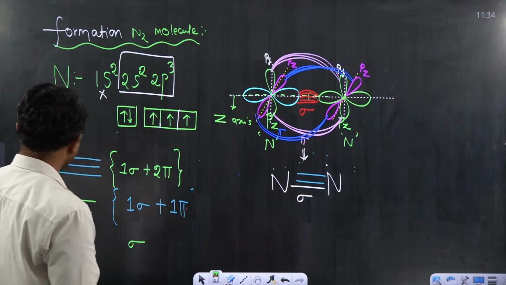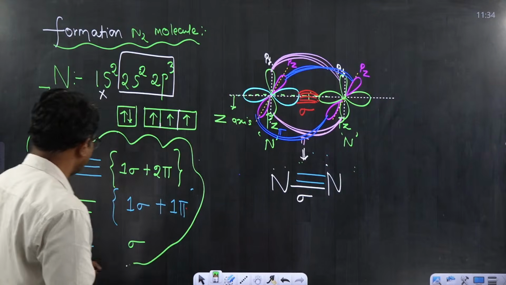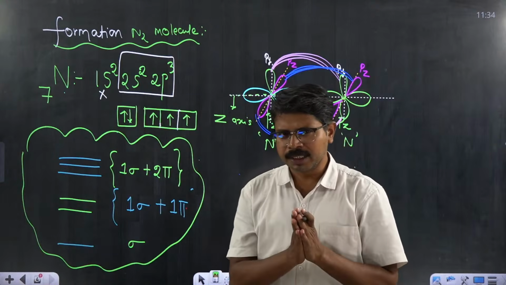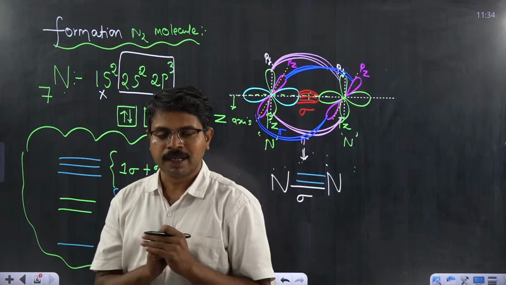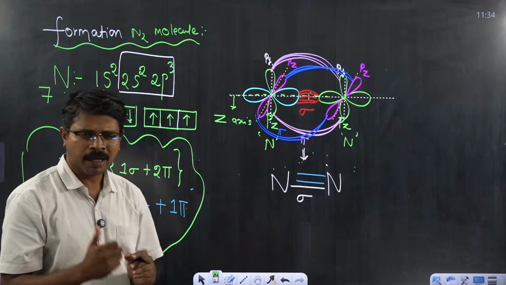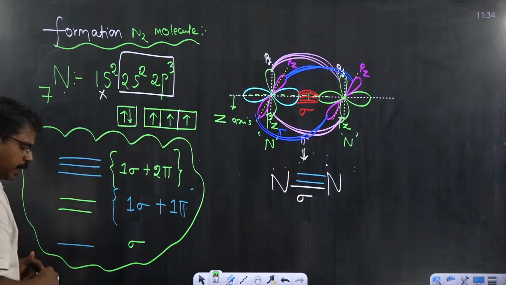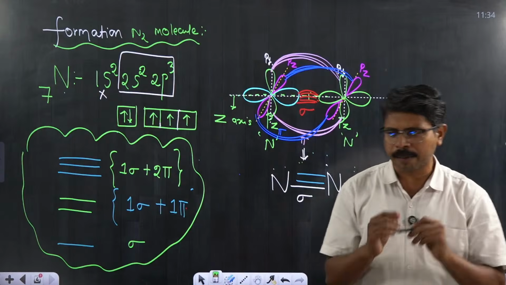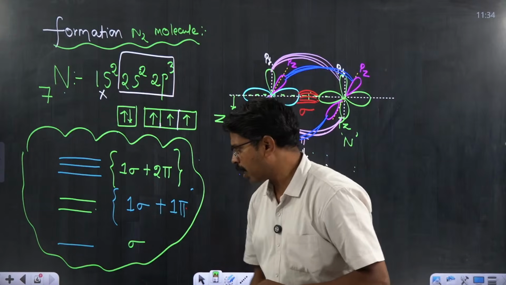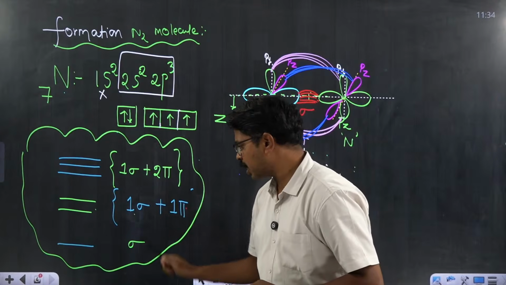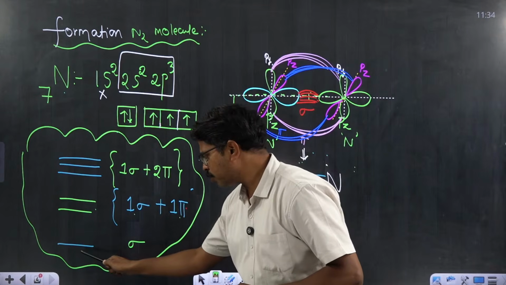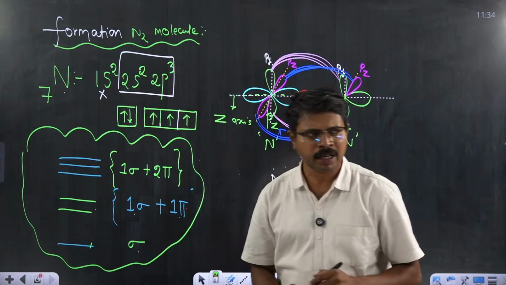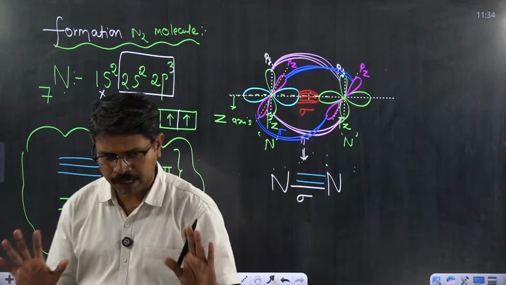Why? Because in organic chemistry, sometimes we refer to the compounds with bond line representation. We will try to represent the bonding only with the lines. In such cases, you might be knowing about the triple bond, double bond and single bond. Triple bond means one sigma bond and two pi bonds. This is double covalent bond or double bond. It contains only one sigma bond and one pi bond. And if you observe anywhere in any compound, a single line is representing only sigma bond. I hope these points are clear.